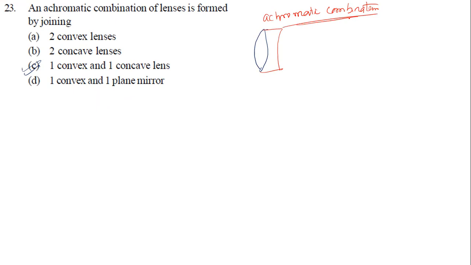Okay, you should know that. One convex lens and one concave lens is the only possible case to have achromatic aberration. If I use both convex, the aberration will add up and increase, and the same with both concave. Convex and concave means one is converging and one is diverging, one is positive power and one is negative power, so the power gets cancelled. So we can have less power, meaning less aberration. By proper adjustment we can completely remove chromatic aberration.